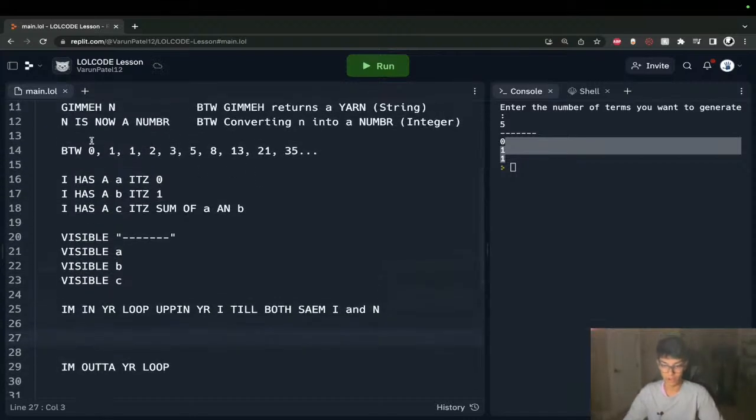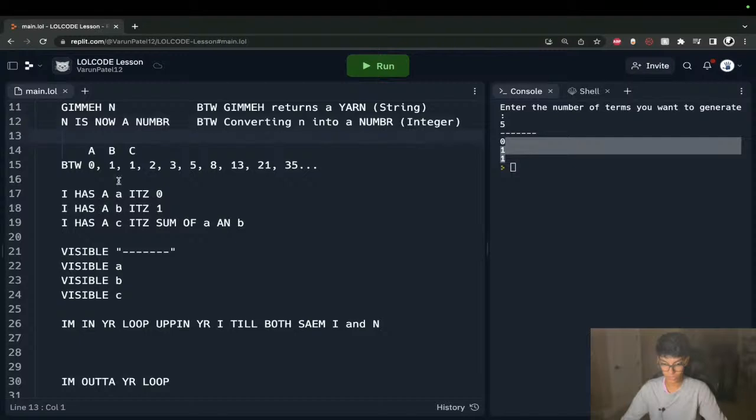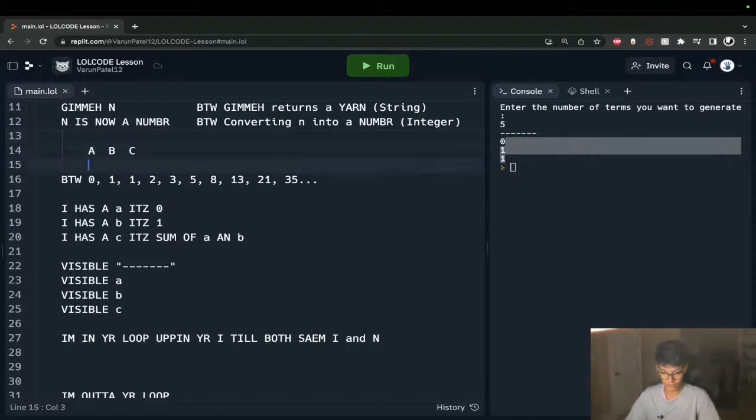We have A right here, B right here, C right here, right? A is our 0, B is our 1, C is that. What I need to do, in order to get the next C term, is basically do a shift, where now this will become my A, oops, this will become my B, and then I can have my new C.